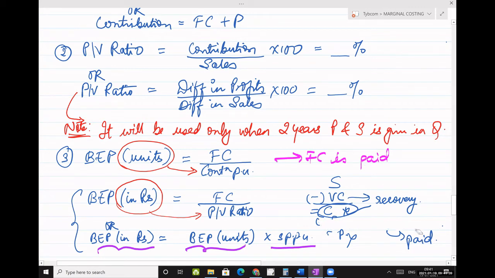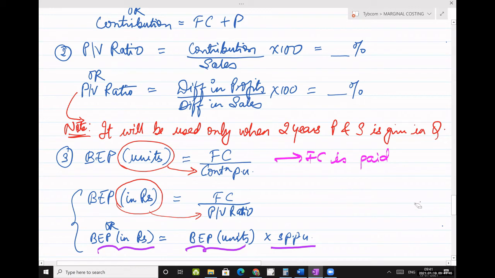Is this clear to everyone? Clear? Is it clear? That's the logic of how you remember the formulas. Clear to everyone? Okay, great.